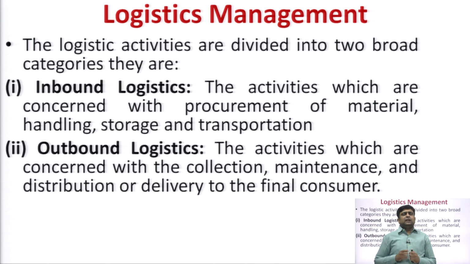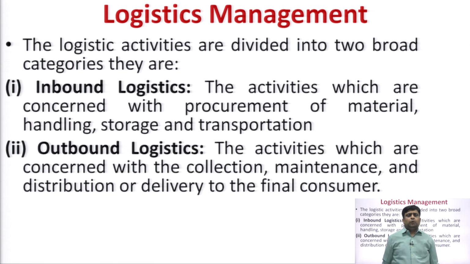These are the activities concerned with the procurement of material, handling, storage and transportation. A car is made up of more than 30,000 components. So, collecting all these 30,000 components and delivering them to the car company comes under this category, inbound logistics. If you are dealing with the inbound part, you have to deal with only the supplier and manufacturer. You need to collect the material from the supplier and deliver it to the manufacturer directly. So, that is inbound logistics.